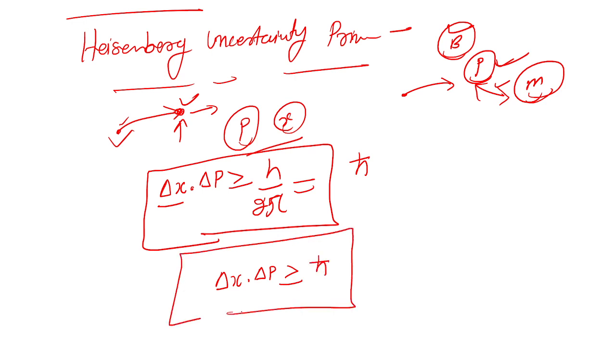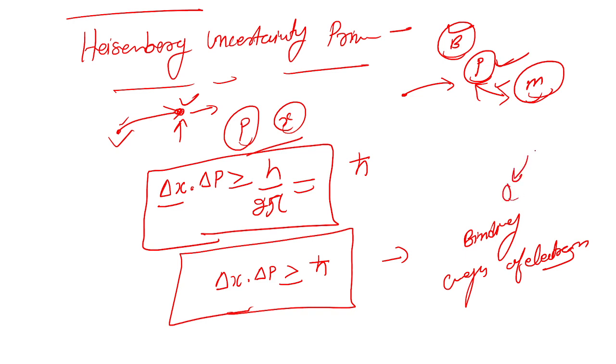By using this expression we will derive the binding energy of the electron. What is this binding energy? Binding energy means the energy with which that electron is bound with the nucleus. You know that this is your atom. Here we are going to derive the expression for binding energy of the electron that is revolving around the nucleus. Like this is your nucleus, and the electron is revolving here at a distance of r. Let O be the nucleus and r the distance of that circular path or orbit in which the electron is revolving.